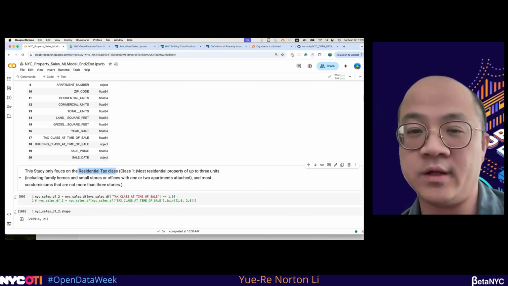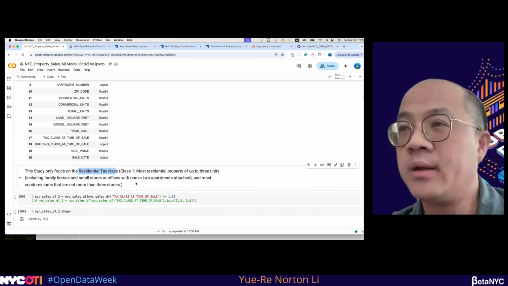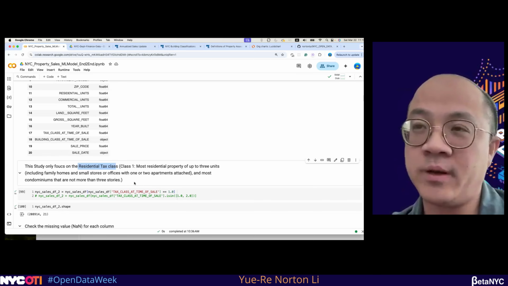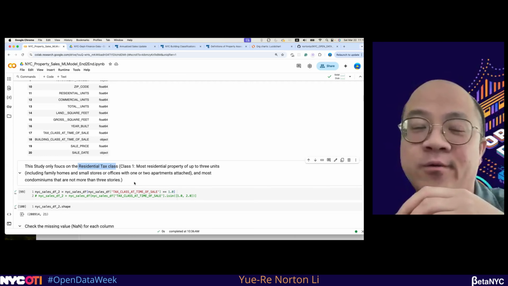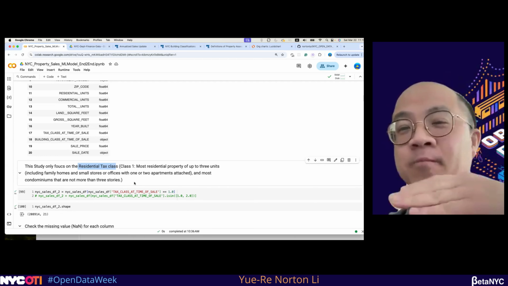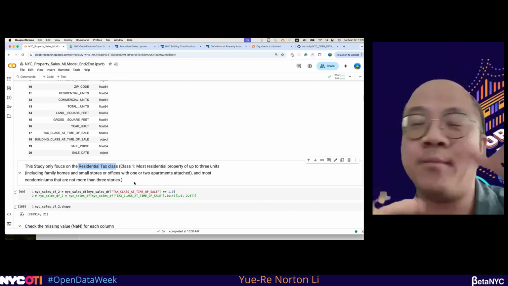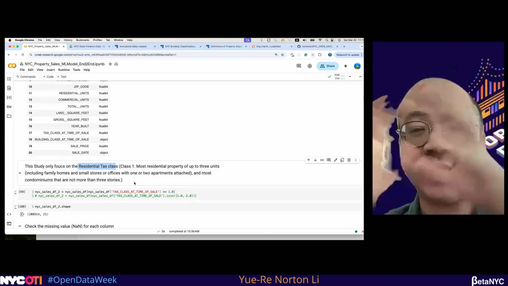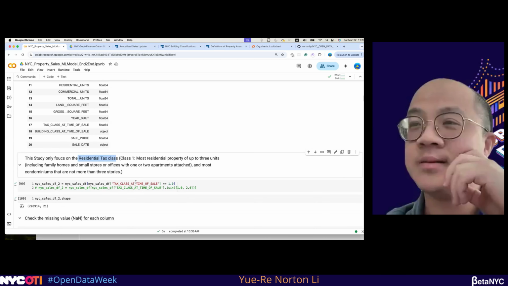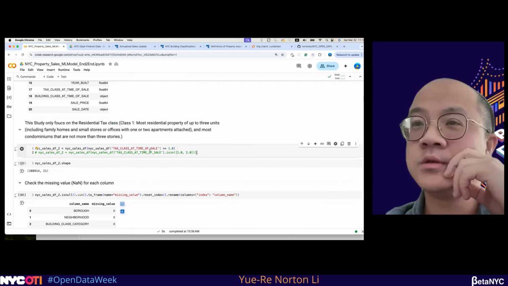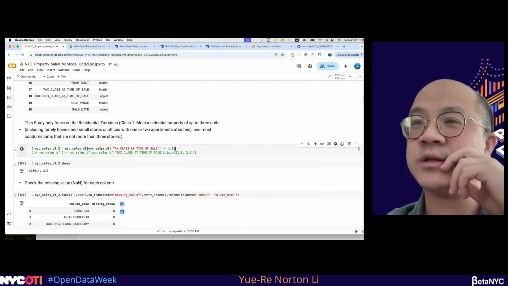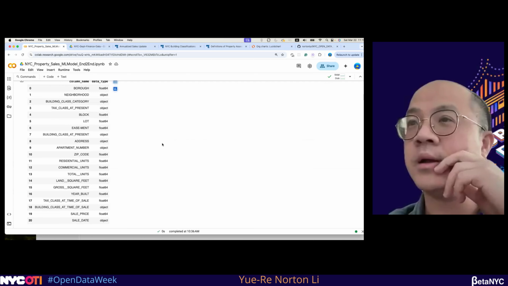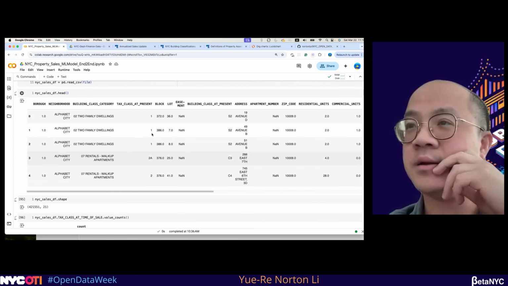We only choose residential, because if you also combine the commercial data, the model will be hard to build, since the price difference between commercial and residential data is a huge gap. So in this situation, I will only select the data using class 1, which is 1.0, for this data set on top.